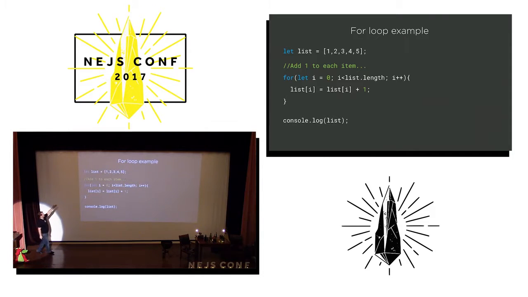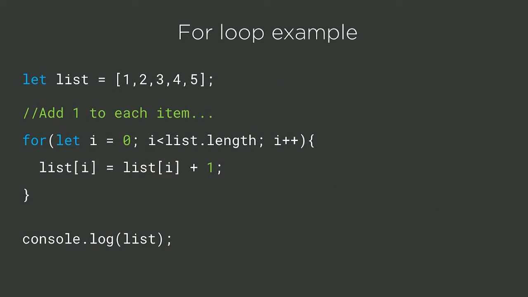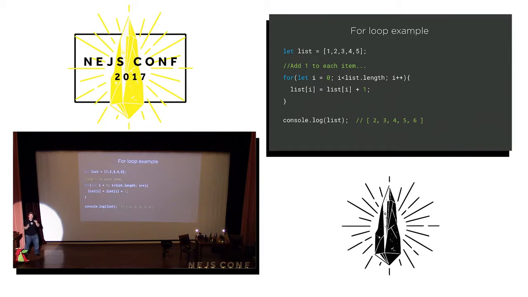Right, so I'm looping over the array. For each item in the list, I'm adding 1 to it, and you can just read the comment if you really want to. Then console.log list, and I have this. This is a very simplified example of things that become very complicated very quickly.